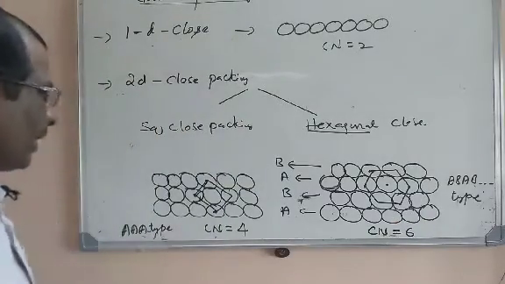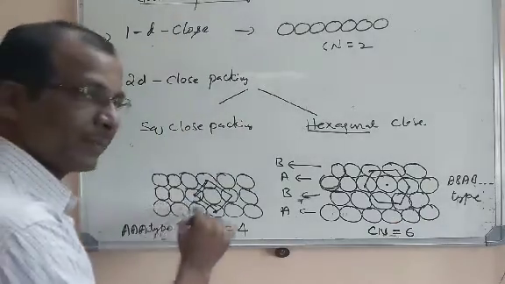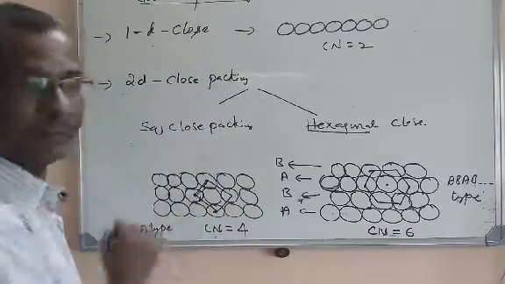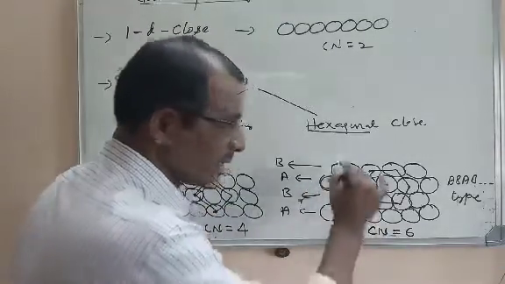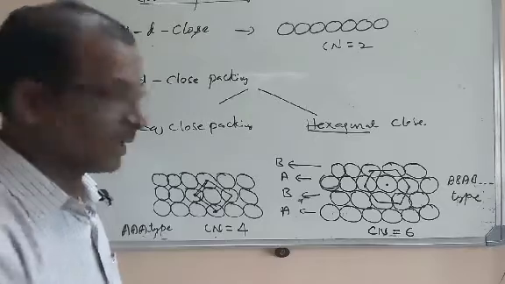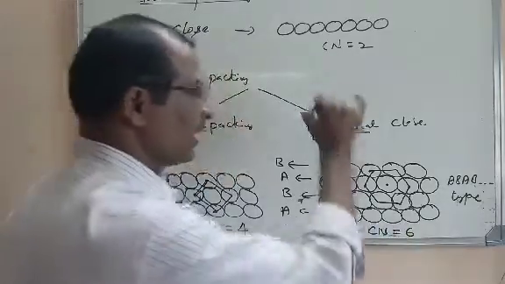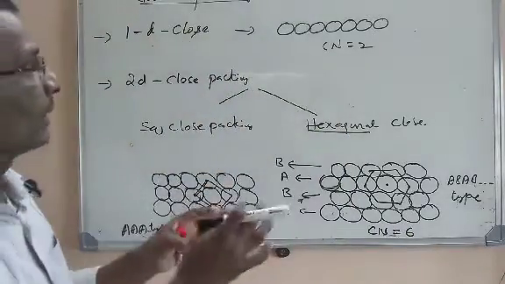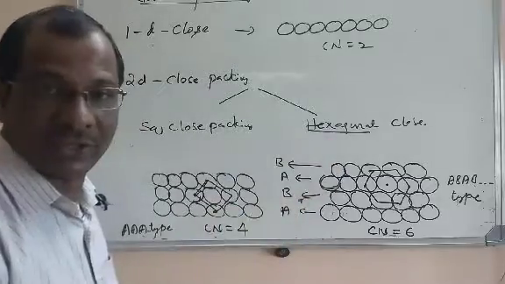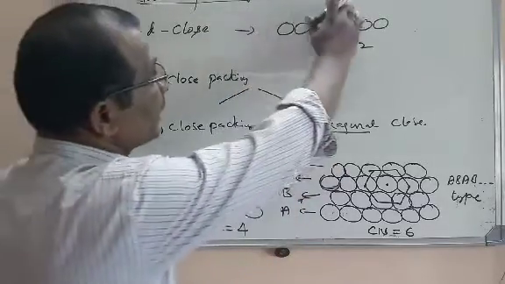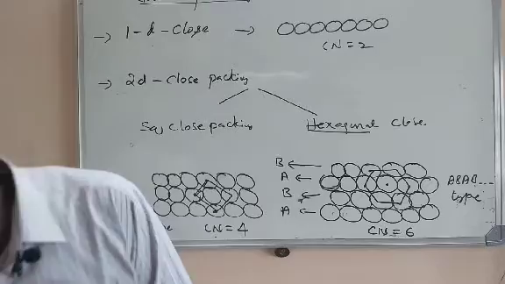But anyway, here we have particles only along the x direction and y direction, 2-dimensional. Here also, 2-dimensional. Along the x axis we have particles, along the y axis we have. Now we will take the help of these 2-dimensional structures to build the 3-dimensional close packing.